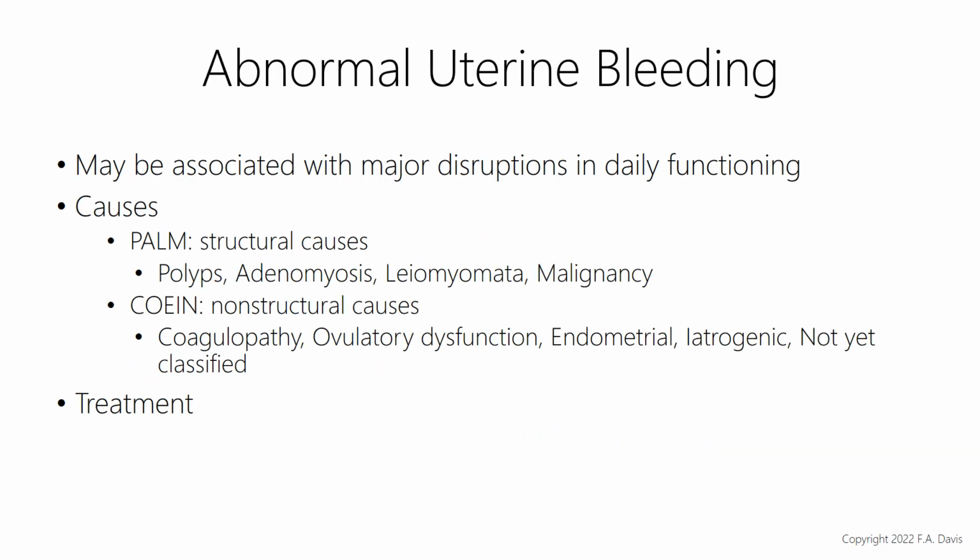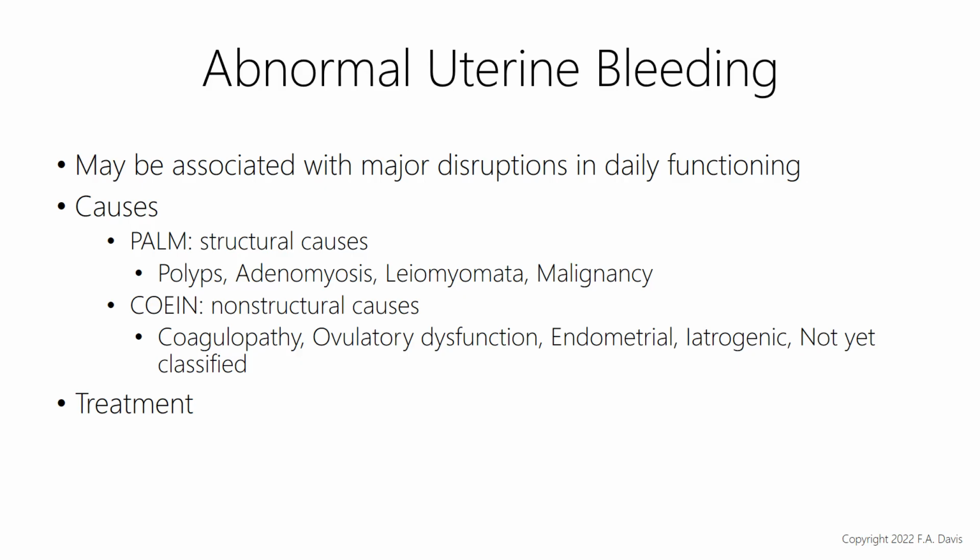Abnormal uterine bleeding. This is uterine bleeding that disrupts normal daily activities. So there could be several different causes for this, and to help you remember, they usually say PALM-COEIN. PALM would be your structural causes, which stands for polyps, adenomyosis, leiomyomata, or malignancy.